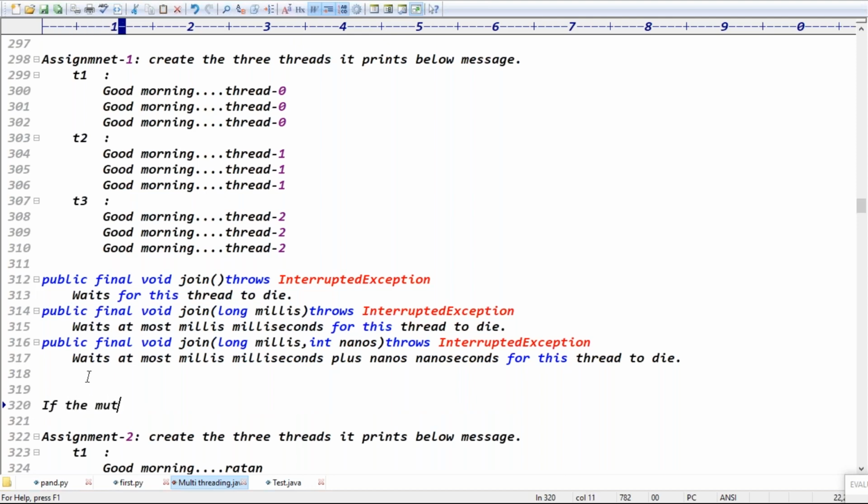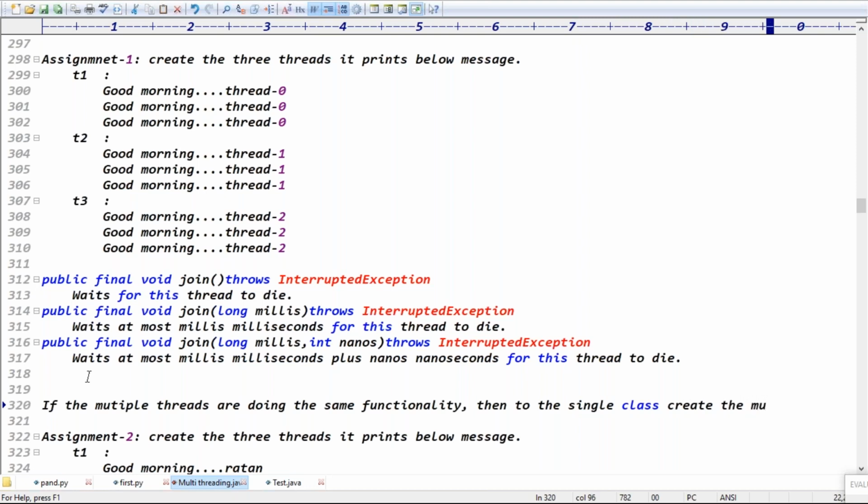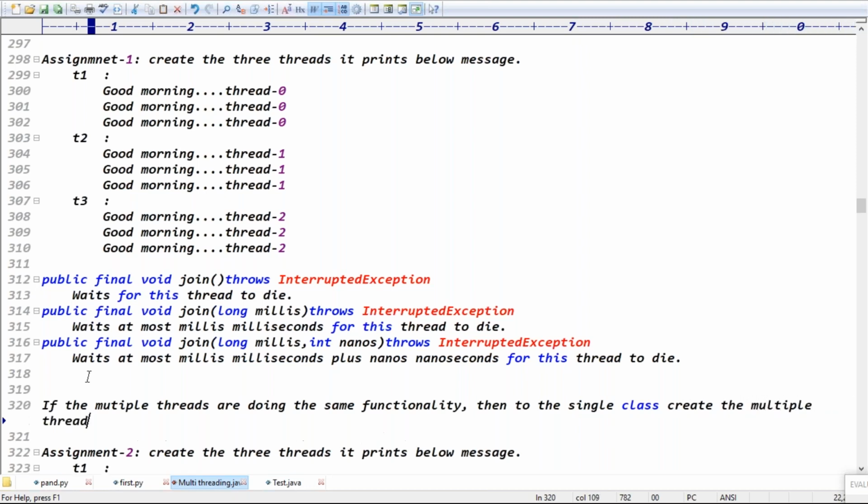If multiple threads are doing the same functionality, then for a single class, create multiple objects, right? For the single class, create multiple thread objects.